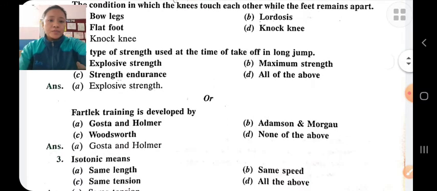Footwork training was developed by Gosta Holmer. Footwork training helps to develop endurance. This training method is also known as speed play, or Fartlek. In this method, we perform the training in a natural environment.